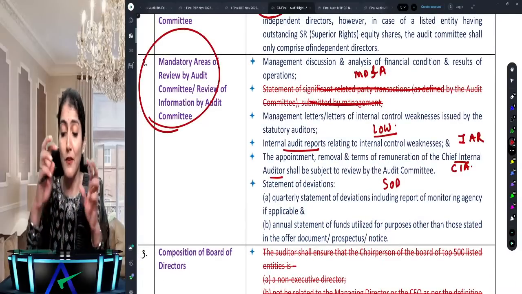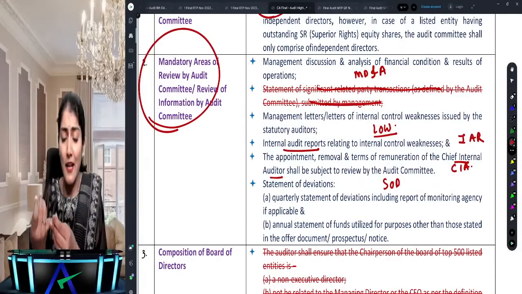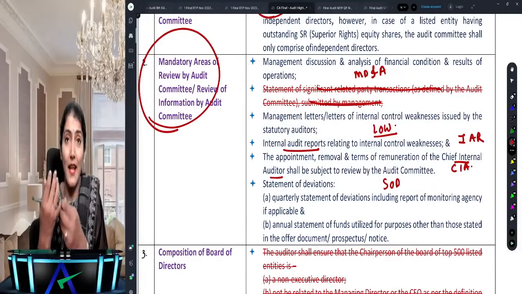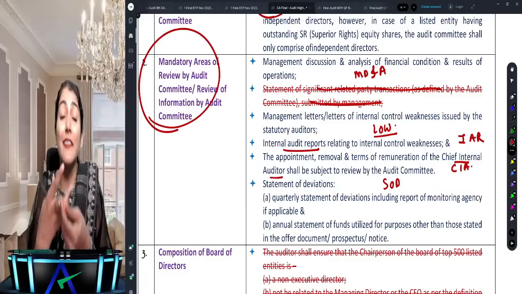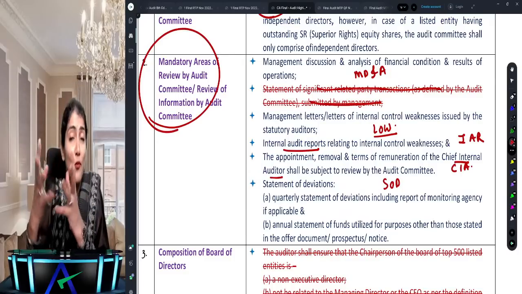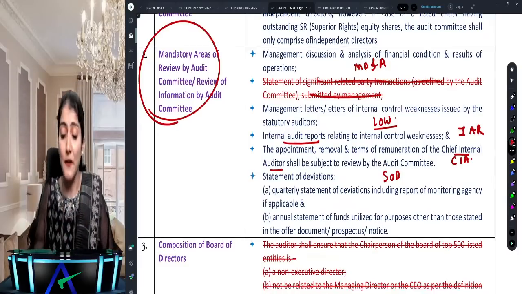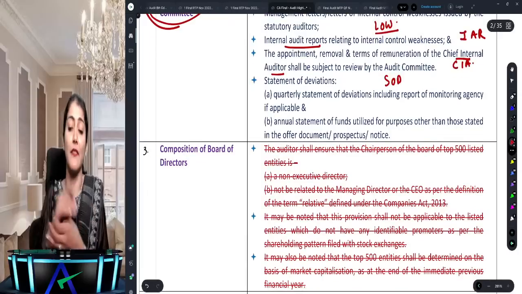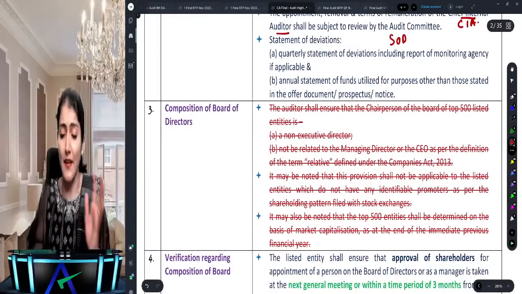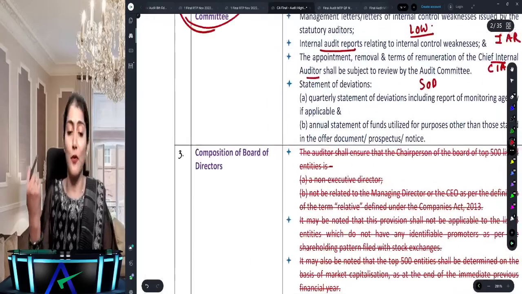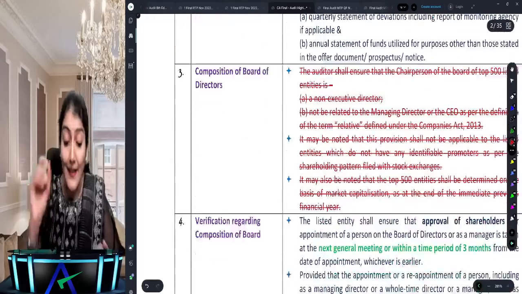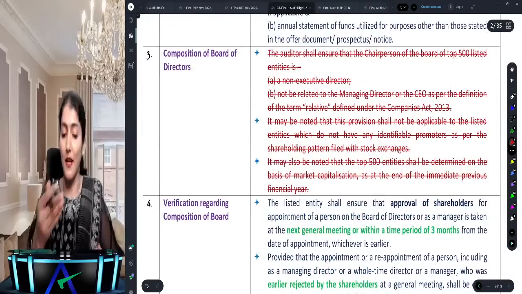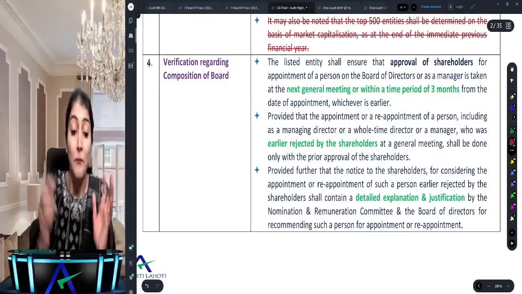So if you notice the alphabets over there: management discussion and analysis, letter of weakness, internal auditor's report, appointment, removal and terms of remuneration of the chief internal auditor, and the statement of deviations, the quarterly statement and the annual statement for funds used for purposes other than those stated in the offer document or prospectus. So these are the mandatory areas of review by the audit committee.